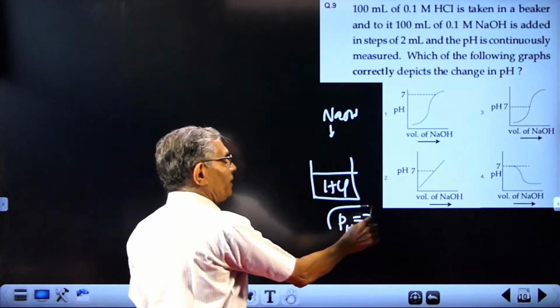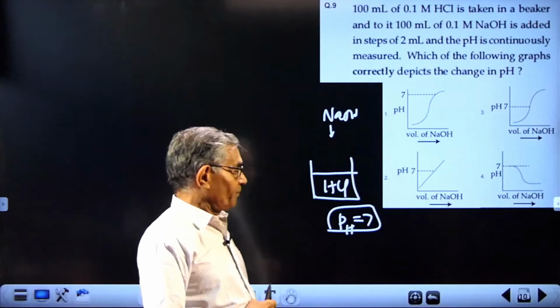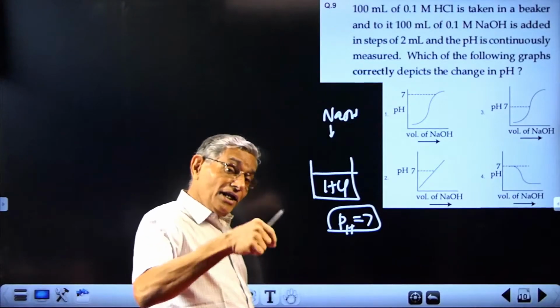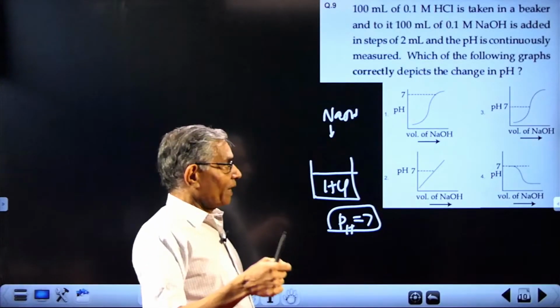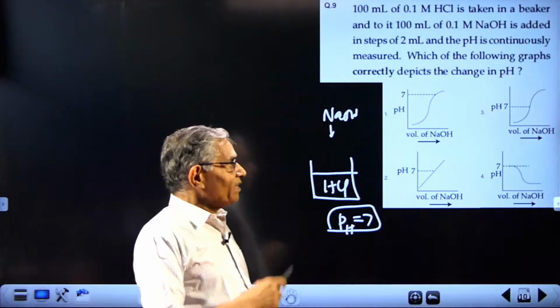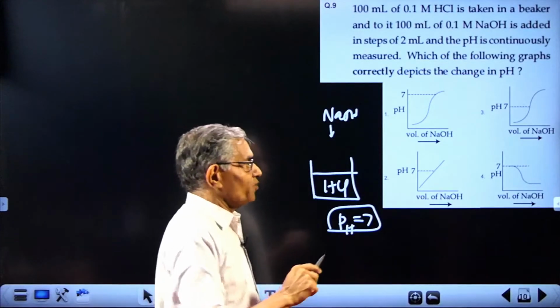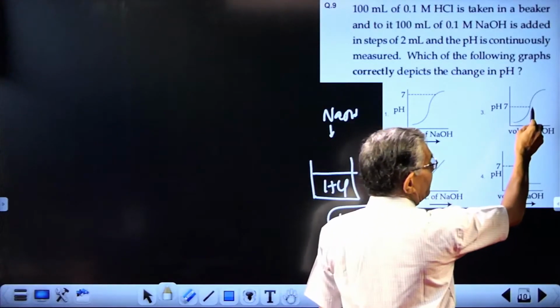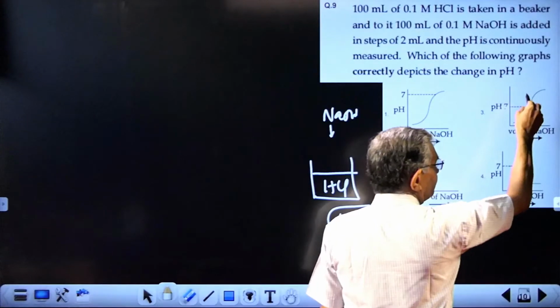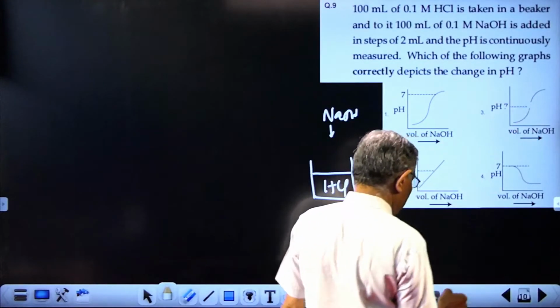So at pH equal to 7, there should be maximum rate of change of pH, and rate of change of pH is the slope of the line. Maximum slope should be there at pH equal to 7, and that corresponds here. You see pH equal to 7, it is here that you have got the maximum change in pH.